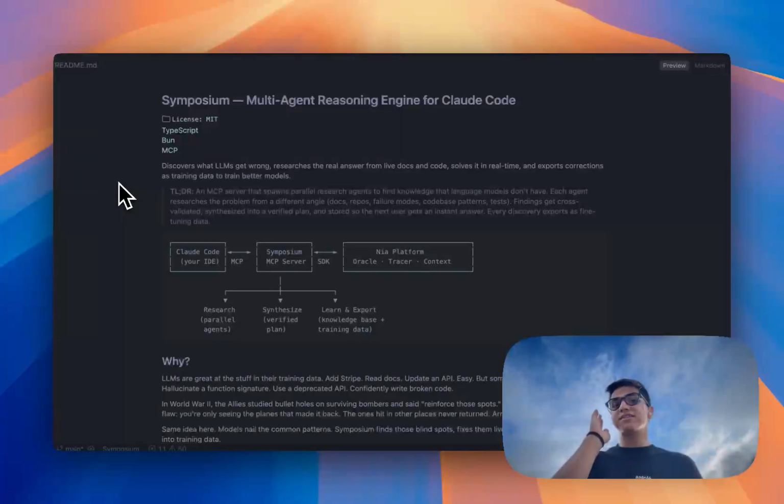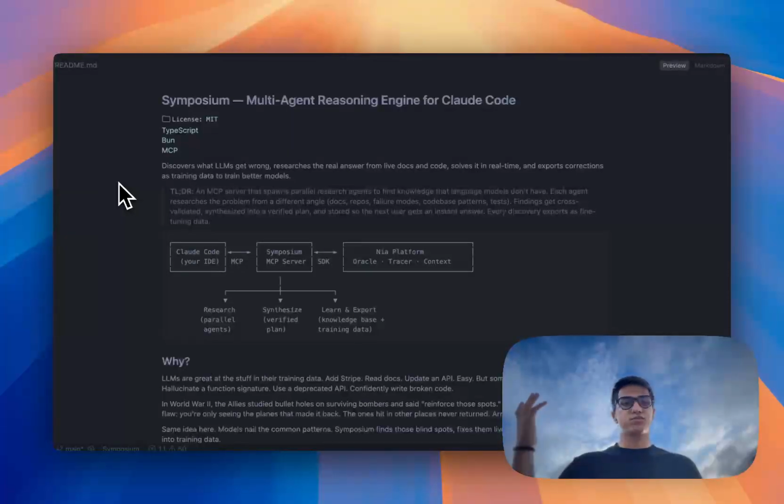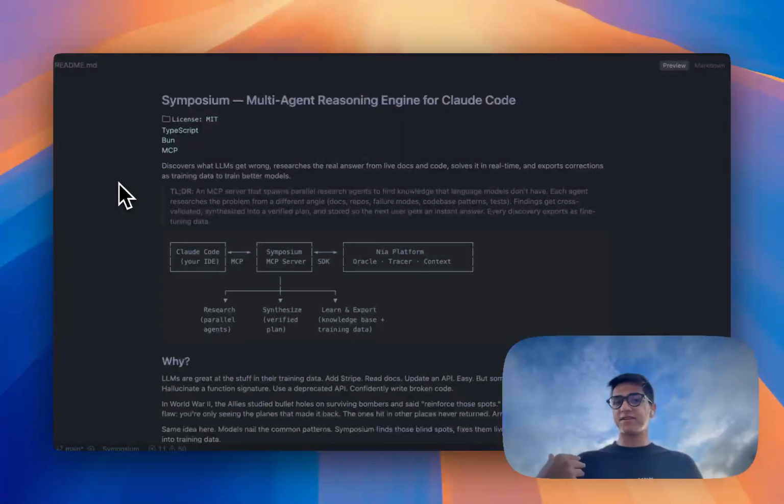Because if one agent is hallucinating, it doesn't change anything if we spawn 20 different agents, they'll hallucinate the same thing. If they look at the same problem with a different perspective, one looks at a research paper, one digs deep into the code base, one is checking GitHub repos, they have different context and they all try to solve the same thing. After that, they start to talk to each other and they come up with their solutions, they communicate with each other. And for example, when they have a working solution, they have a work tree, a GitHub work tree. They implement their solution. And if it works, they pass it to Claude Code and we solve the big task.